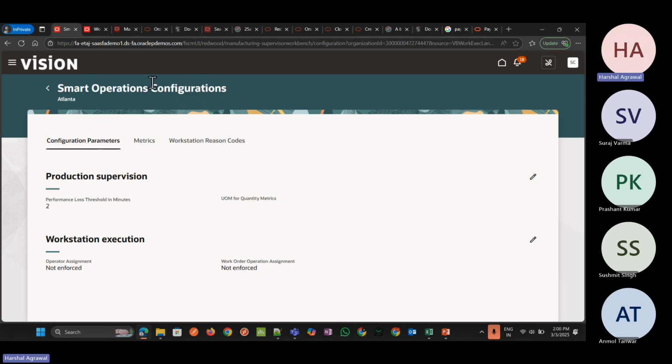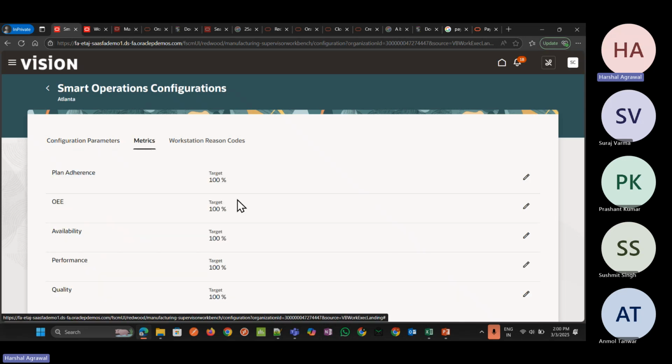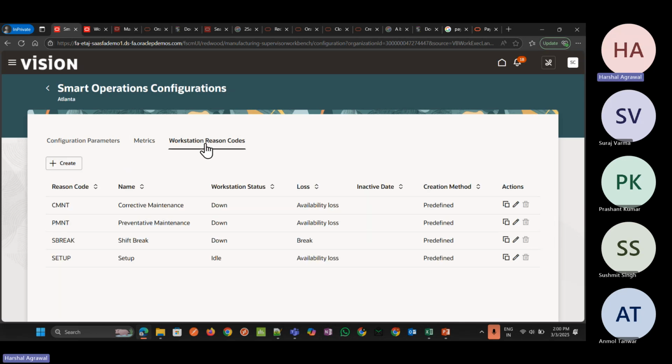Smart operation configuration is the most important part that we need to do. If you want to edit it, we can edit it. Based on these, we can have the metrics: availability, performance, quality, whatever we want, we can edit and update. And for workstation reason codes, if any particular reasons are there, we can add and modify them here. If we want to create our custom reason codes, we can also do that here.